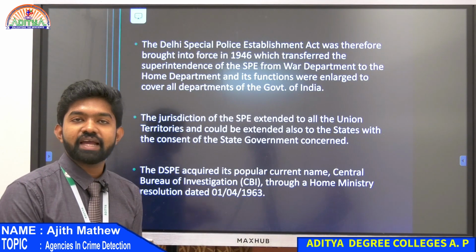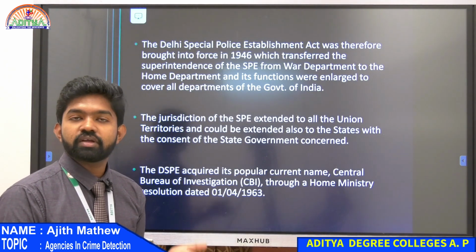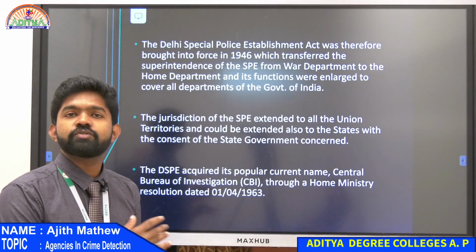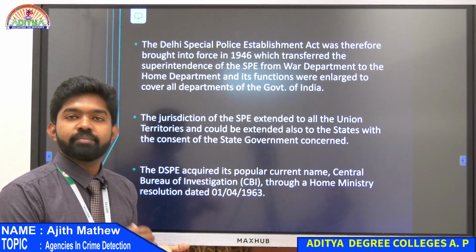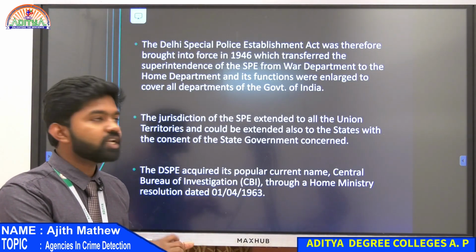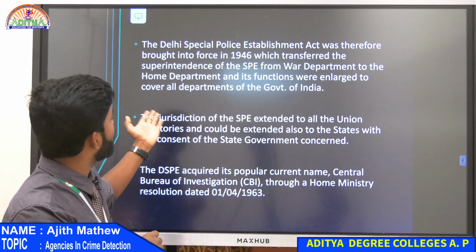So where was CBI or SPE working before? In the war department. By this act, they changed CBI from the war department to the home department.